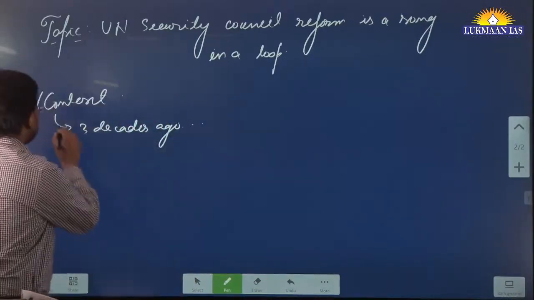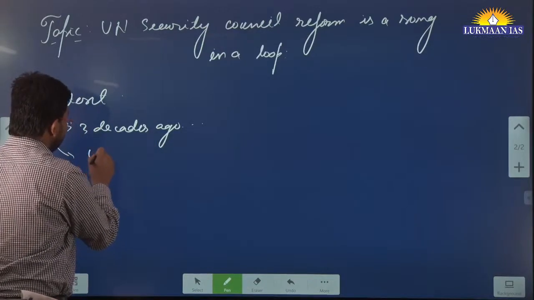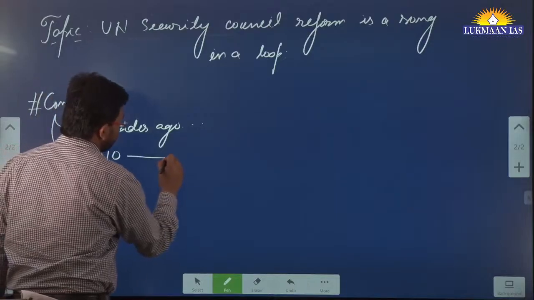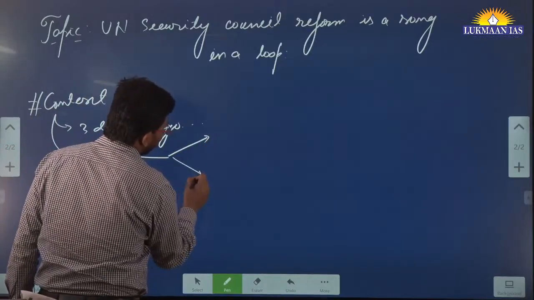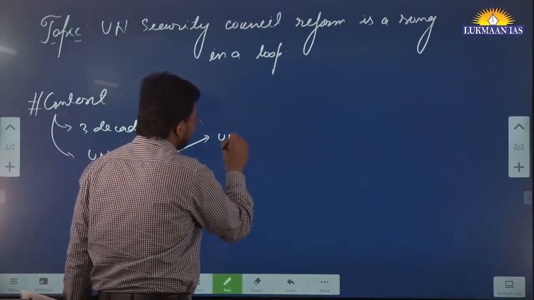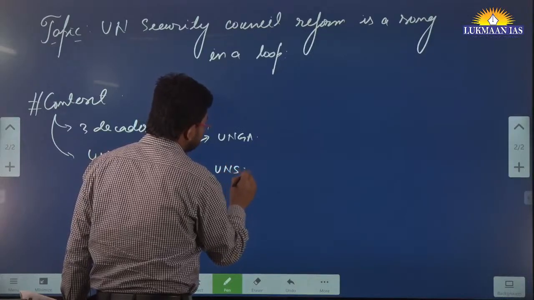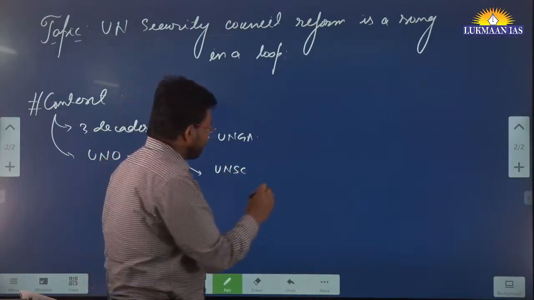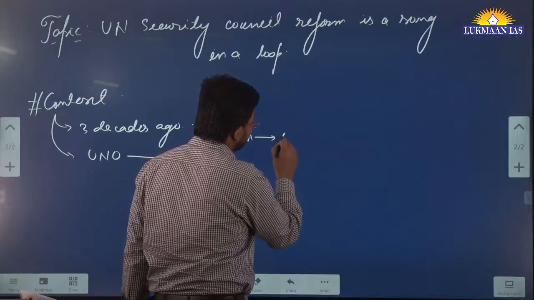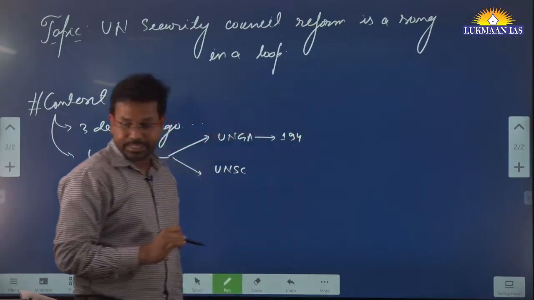If we talk about the United Nations organization, it is divided into various parts. One part is known as the United Nations General Assembly, and the second is the United Nations Security Council. The General Assembly has representation of all member countries. There are 194 member countries presently.